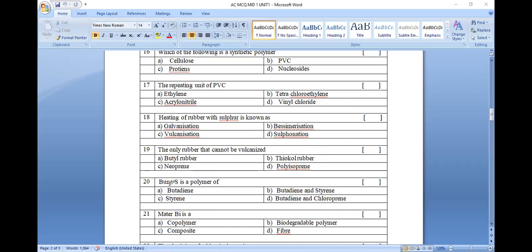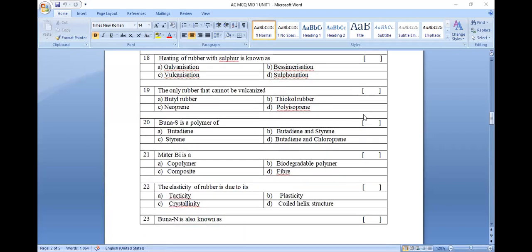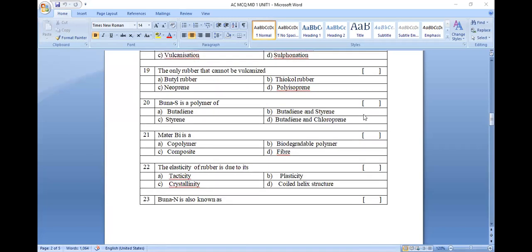Buna-S is a polymer of butadiene plus styrene. When the butadiene is combined with the styrene, butadiene is 75% and the styrene is 25%. Butadiene combined with the styrene gives rise to Buna-S. Then what is it known as? It is known to be a copolymer.